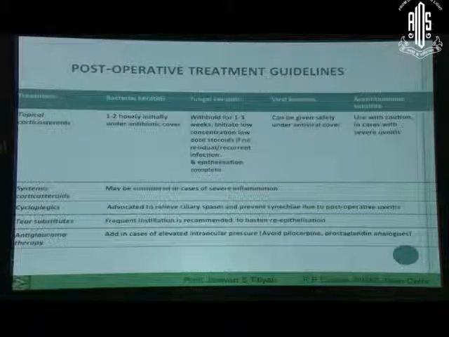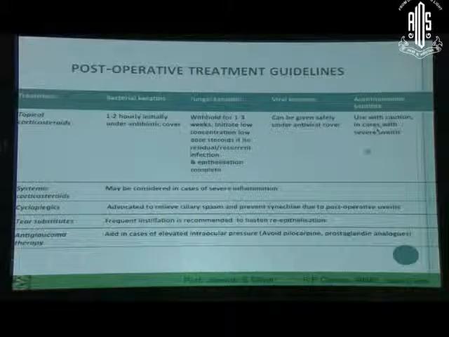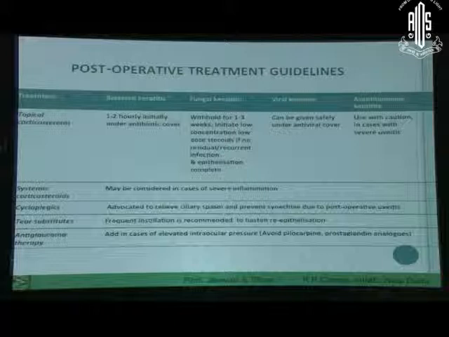If the defect has healed, you can start steroid under guidance, or maybe the patient is in regular follow-up frequently in these situations. And the other way around, if you look at a viral keratitis, it can be given safely. And in acanthamoeba keratitis, you should be very careful using antifungals. Sometimes we do give it for those cases where you have a severe uveitis associated with acanthamoeba keratitis, which is quite